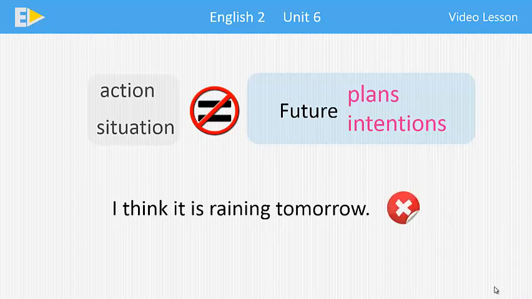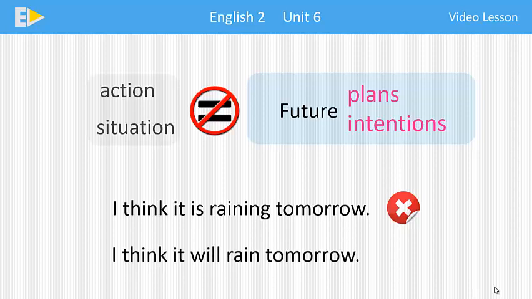For example, we can't say, I think it is raining tomorrow, because we cannot plan when it rains. In this case, the right way to say it should be, I think it will rain tomorrow.